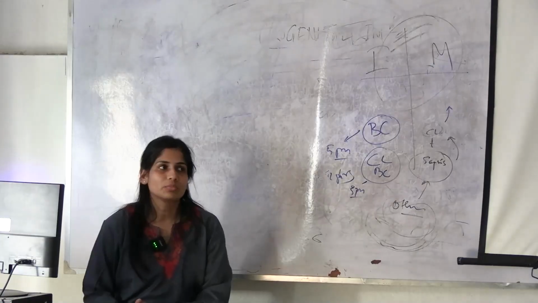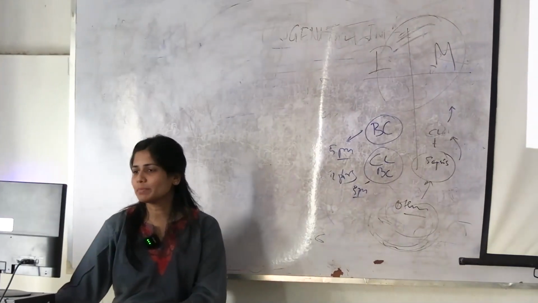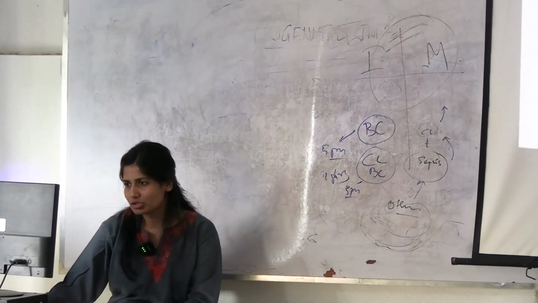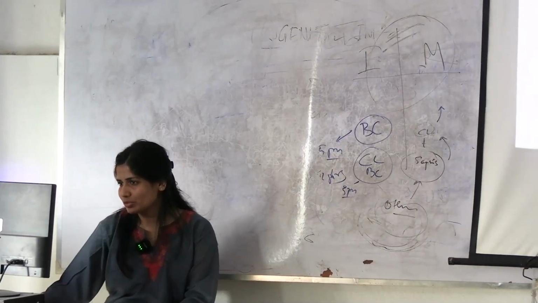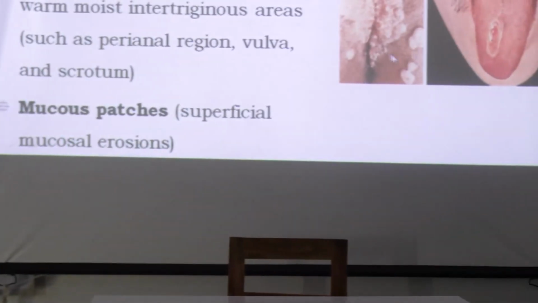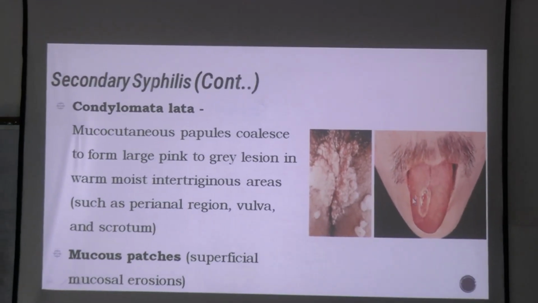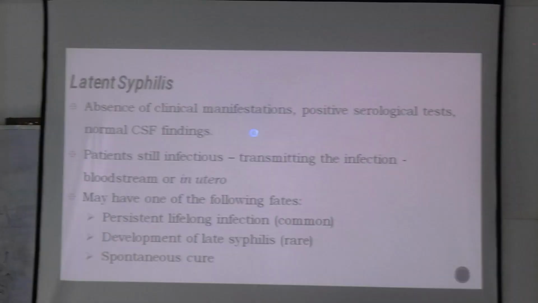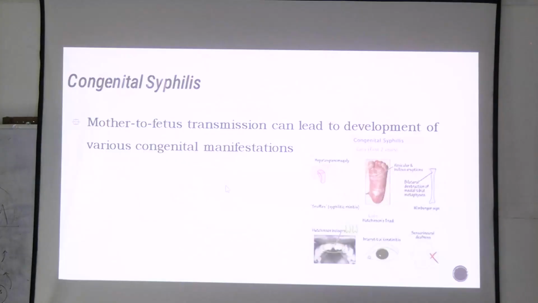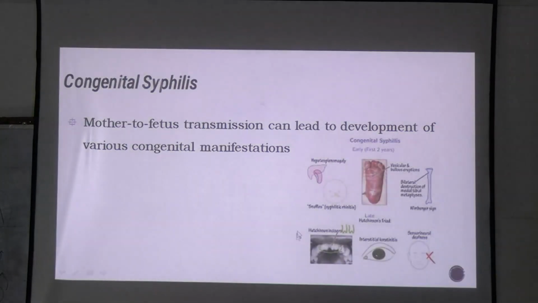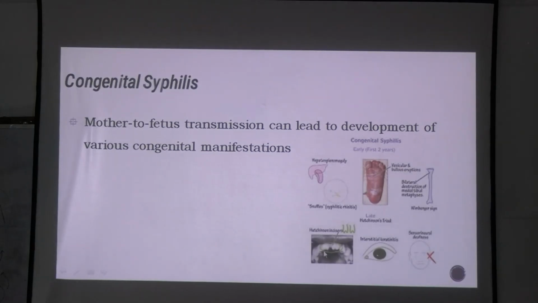What else can I teach you from this talk? I was talking about secondary stage of syphilis. I was talking about these mucocutaneous lesions which look like granulomatous lesions, but they are basically present in the warm moist areas externally. Okay. Also, there are certain mucosal erosions that you can see in case of secondary syphilis. Okay. This is about the congenital syphilis late stage. This is what I told you, Hutchinson's triad, mulberry molars, interstitial keratitis and deafness.